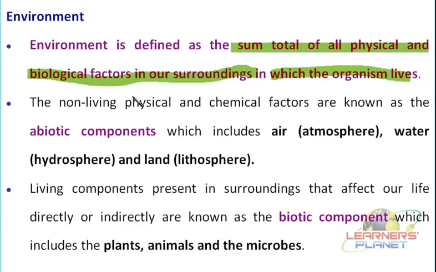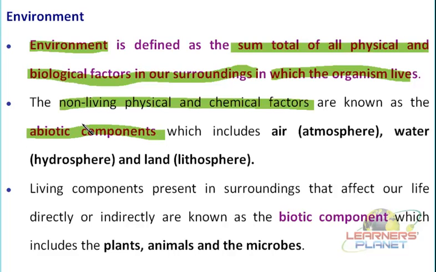So all physical and biological, and of course chemical too, all these particular conditions which are supporting the life are together known as the environment. Now as we are saying, they are having physical, chemical, biological factors. That means it is comprised of living things as well as the non-living things, isn't it? So these basic non-living physical or chemical factors in our surrounding are known as the abiotic components.